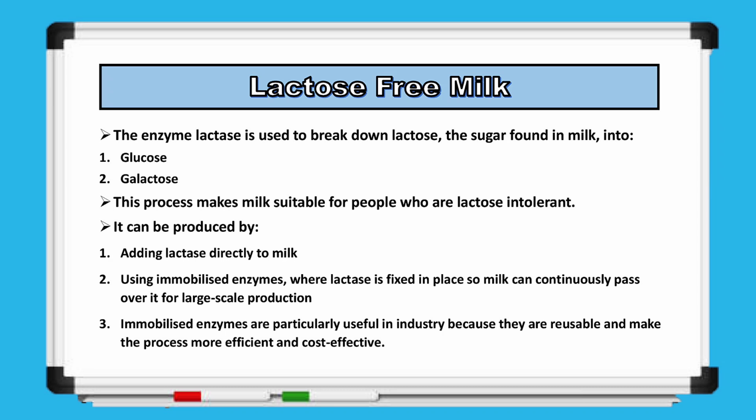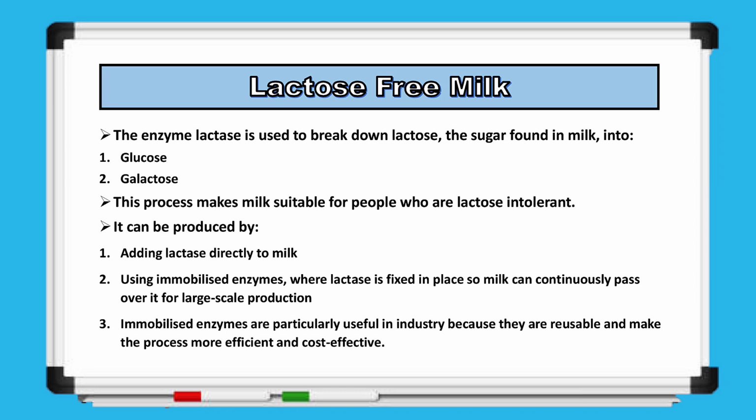Lactose is the natural sugar found in milk, but some people are lactose intolerant because they do not produce enough lactase enzyme in the digestive system. This can cause digestive discomfort after consuming milk. To produce lactose-free milk, lactase is added to break down lactose into two simpler sugars, glucose and galactose. This makes the milk easier to digest for lactose-intolerant individuals.